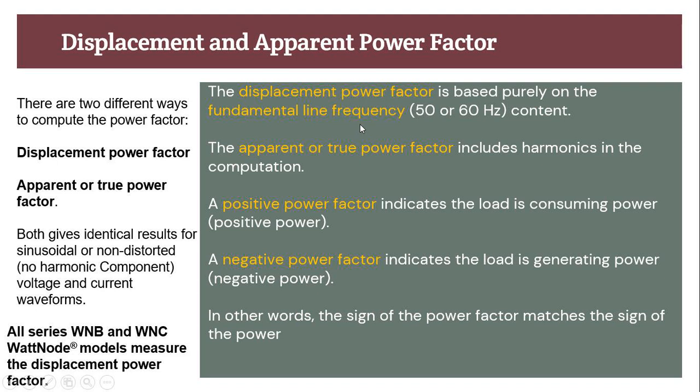But when harmonics are not present in the system, then your power factor is different. So displacement power factor is defined for apparent power and true power factor is defined for true power. Displacement power factor is always greater than true power factor.